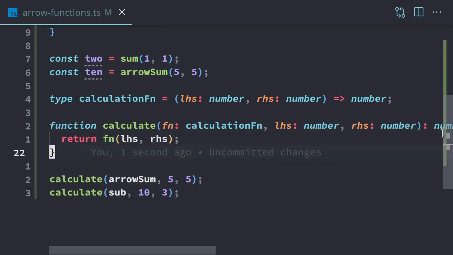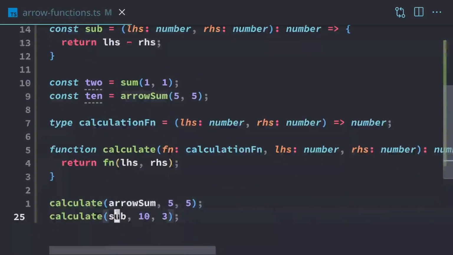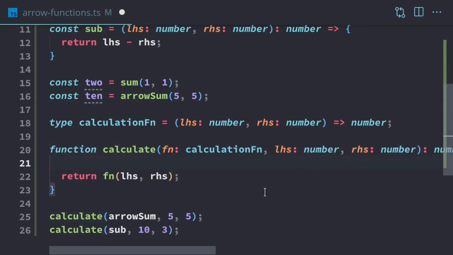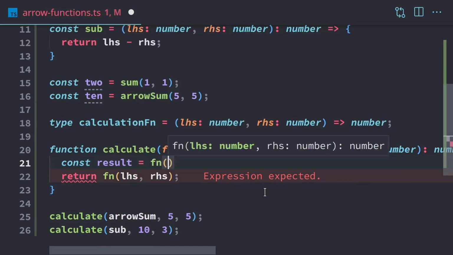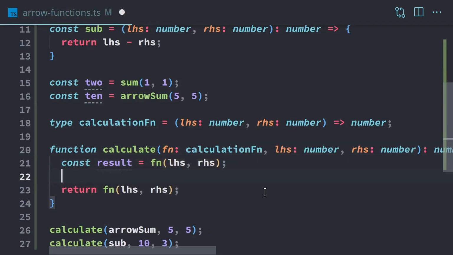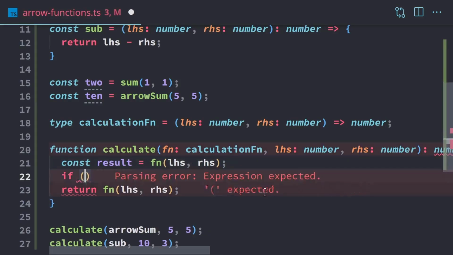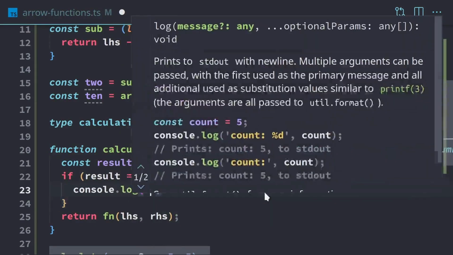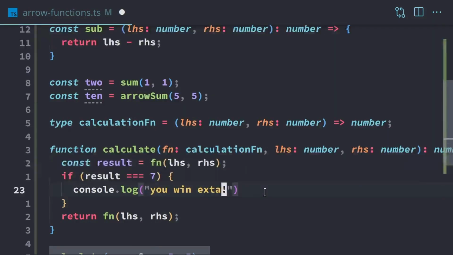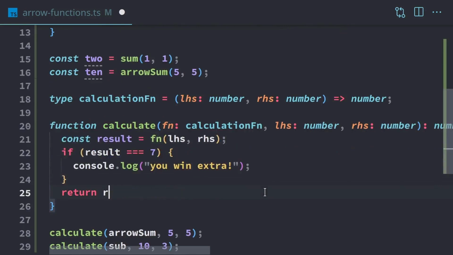Now there are additional benefits besides just being able to call it with any arbitrary function that we come up with. We can also do something like logging. Let's say, for example, we'll set the result again. So it'll be function left-hand side, right-hand side. And for some reason, let's say it's like a video game, and if you get a certain number, then you win an extra prize or something, or you get bonus points. So if the result is equal to lucky 7, then we can have additional code that does something. So we'll say you win extra. And otherwise, it just returns the result.